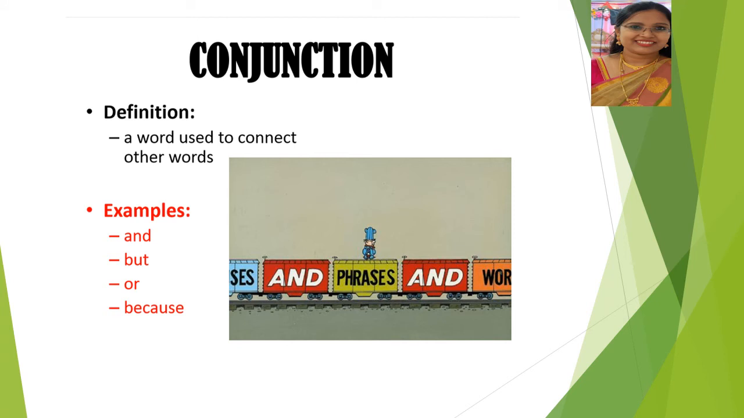Conjunction. The next one is conjunction. A conjunction is a word used to connect two words, and it gives meaning. For example, and: Sham and Ram are brothers. So and is a conjunction. Because: I ate fully because it was tasty food, right? So the words you use to connect two words or two sentences are called conjunctions.